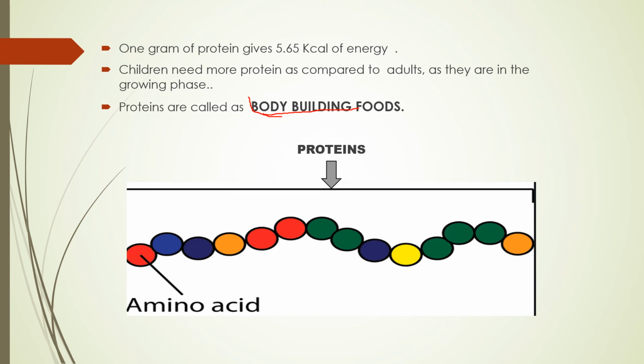Okay, now moving on to the next topic, we'll see proteins. This is a simple representation of protein. Protein is represented as a long chain of amino acids. Each circle represents one amino acid, meaning many amino acids form a long polymer chain, and that is one protein. This is a simple representation to make the concept clear.